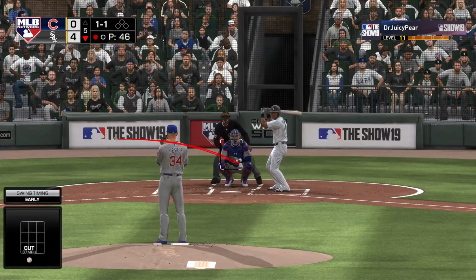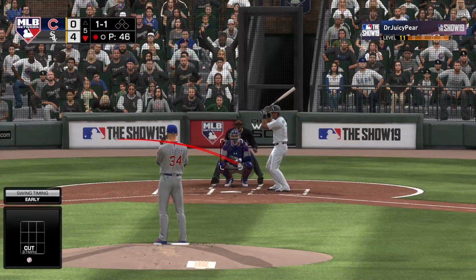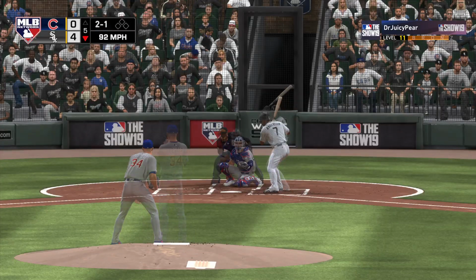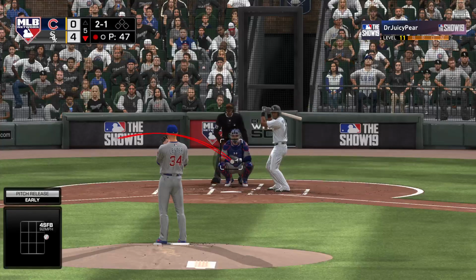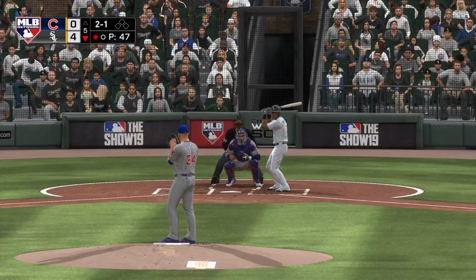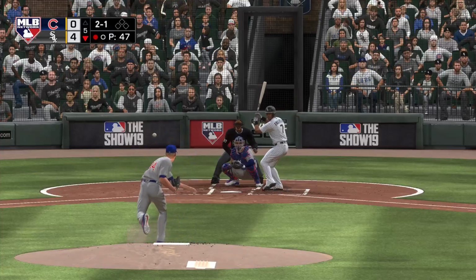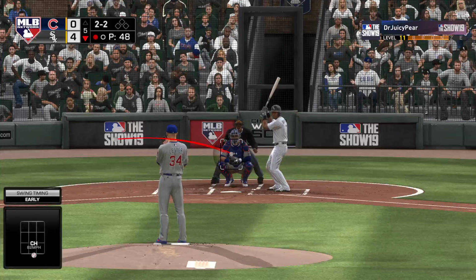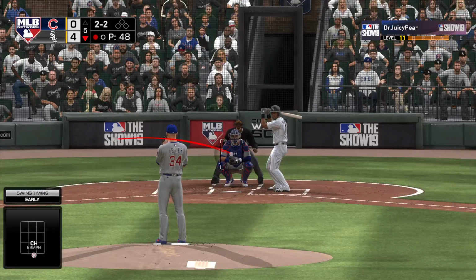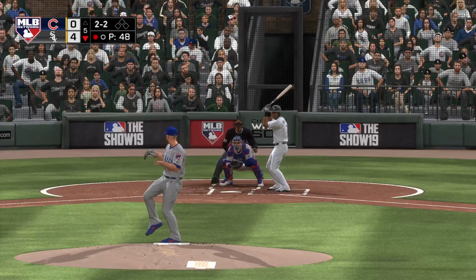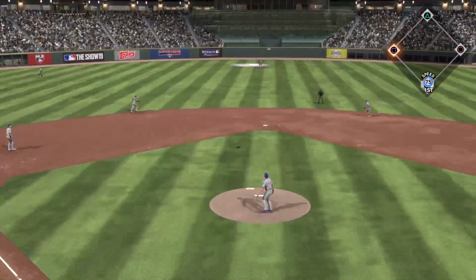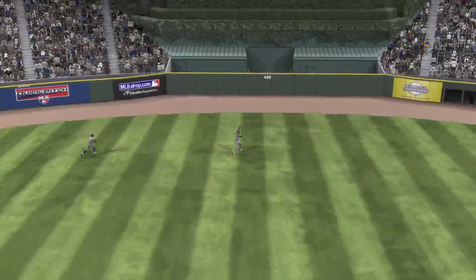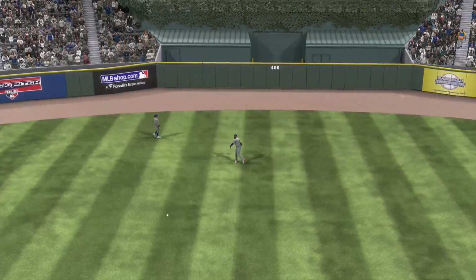4 runs, 4 hits, and no errors so far for the White Sox. And it's 2 balls and a strike for Tim Anderson. Swing and a miss out in front of a changeup. You know, from a hitter's perspective, you get pounded in, and then he throws a nasty changeup away. Is the mindset to tell yourself that he's going to go in and out all day long, or is he going to double up? That's the cat and mouse we're seeing right now. And Hayward will put this one away for out number 2.